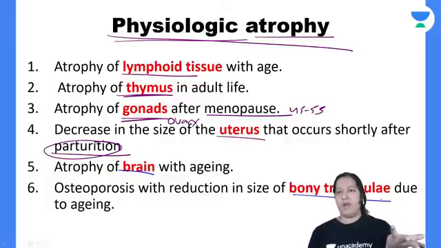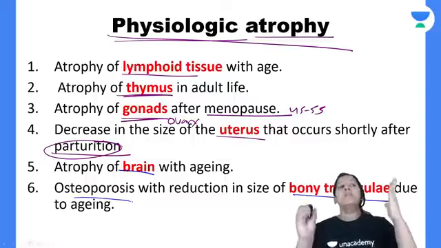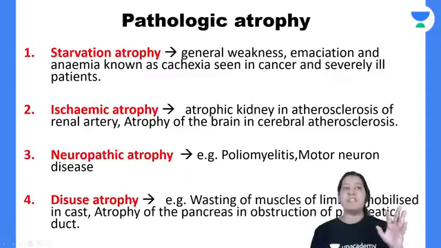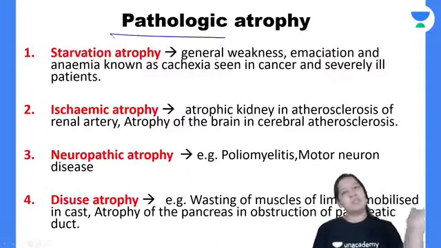And bone trabeculae become thinned out with age. That is known as osteoporosis. So these are the examples of 6 physiological atrophy. Now let me tell you the 6 examples of pathological. I told 6 here, so tell 6 there also.